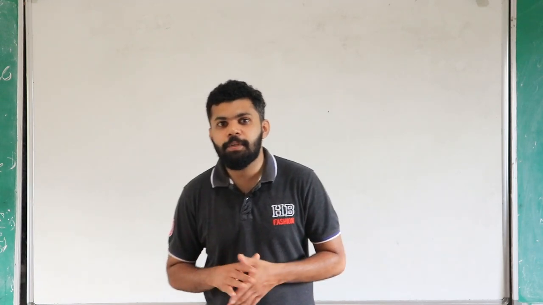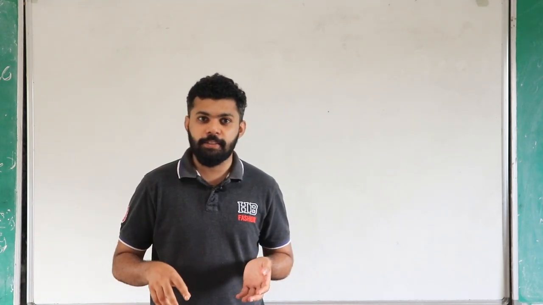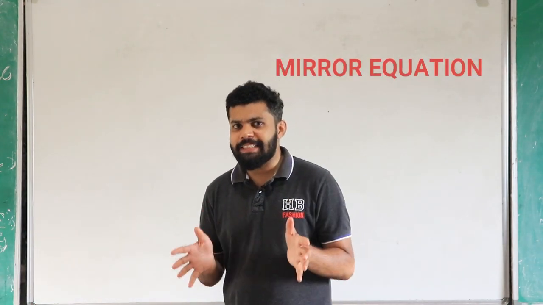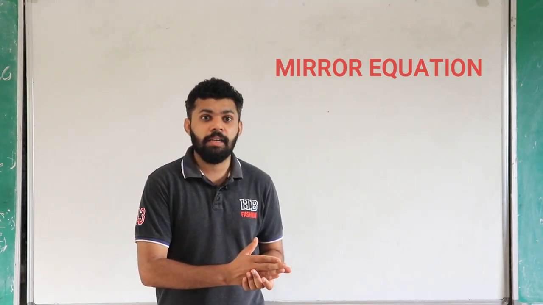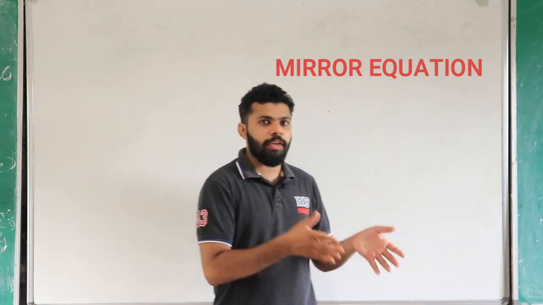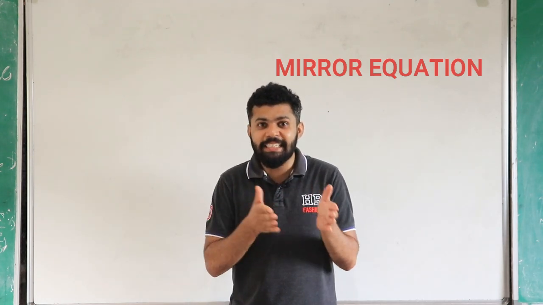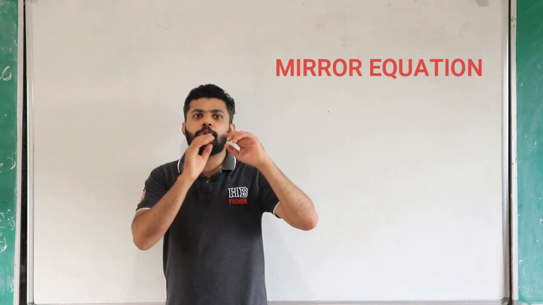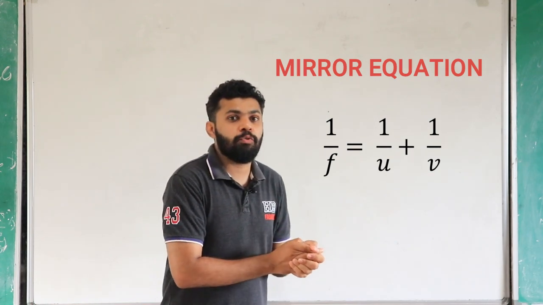So in this chapter we have to become familiar with two main equations. The first one is the mirror equation. The mirror equation tells the connection between the focal length f, u, the distance to the object, and v, the distance to the image. These three terms are connected by the mirror equation: 1 by f equals 1 by u plus 1 by v.